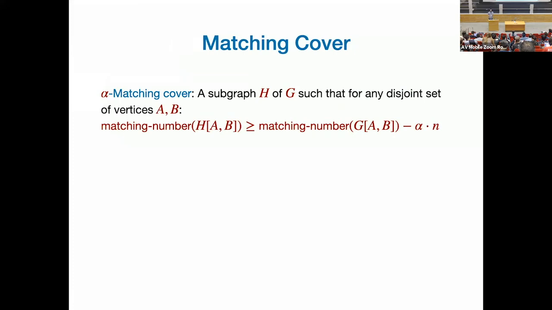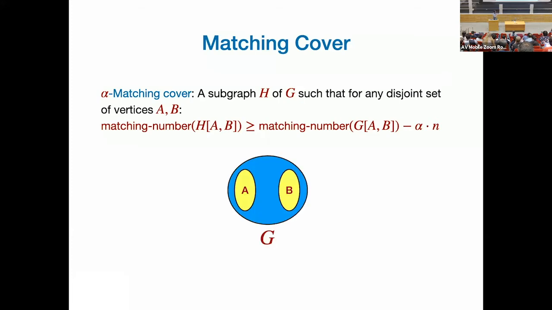In simple words, a matching cover is for matching what a cut sparsifier is for cuts. What it means is that an alpha matching cover, given any graph G, is a subgraph of G such that the size of the matching between any two sets of vertices is preserved in the cover. So if this is my graph G, I have these two sets A and B. Let's say they have this certain matching between them. In my sparsifier H, I want to have another large matching between the two. You may not share the same edges. These edges are completely different, but there is still a large matching between A and B.